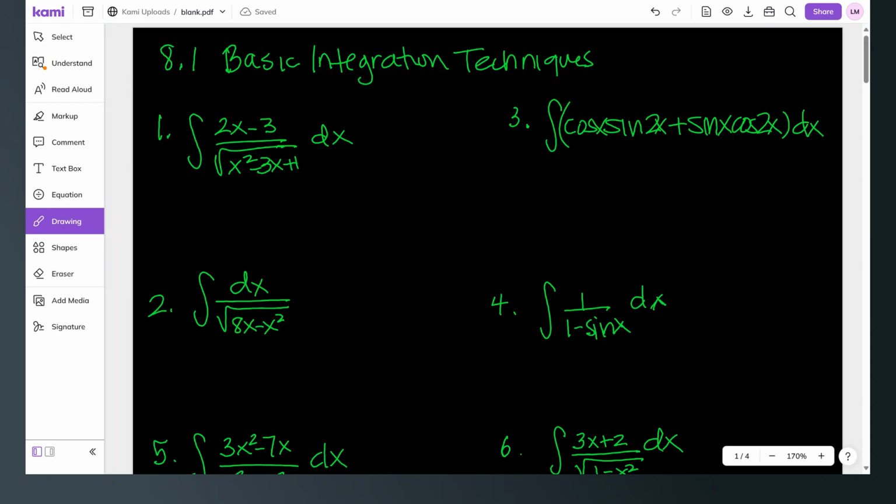2x minus 3 over the square root of x squared minus 3x plus 1. So the first thing I usually look at on these is, okay, can I do u substitution? Underneath the radical, if u is x squared minus 3x plus 1, then du would be 2x minus 3 dx. So that gives me u here, and this is du. That's my attack on the integration: I would use u substitution on that one. All right, so I'll let you finish that.